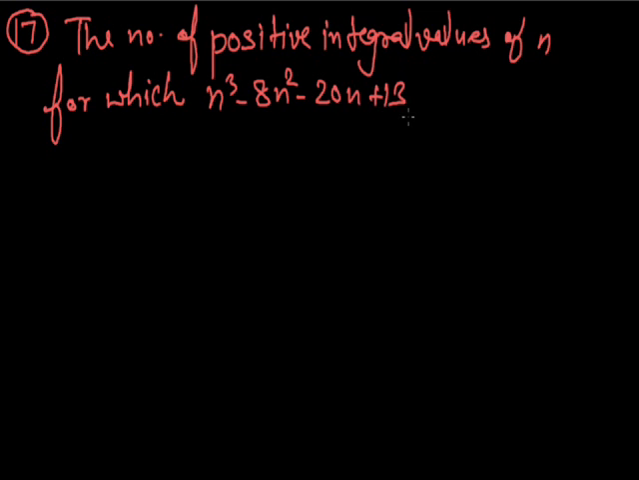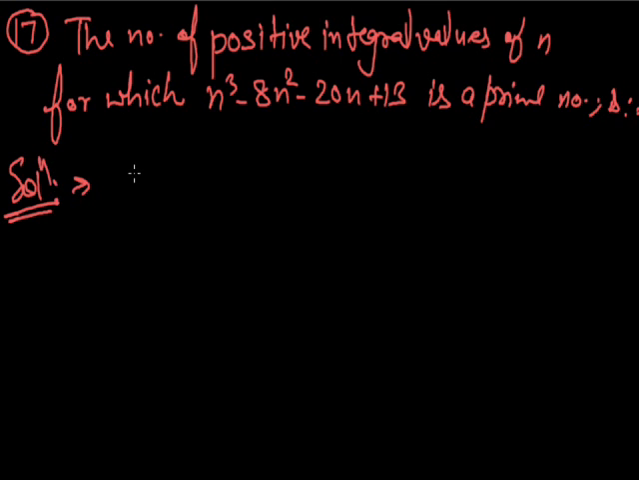To solve the given question, we have a cubic polynomial n cube minus 8n square minus 20n plus 13. Here we can see that n is equal to 1 is a 0 of the given polynomial. If n is equal to 1 is a 0 of the given polynomial, then by factor theorem we can say that n minus 1 will be a factor of the given polynomial or given expression.